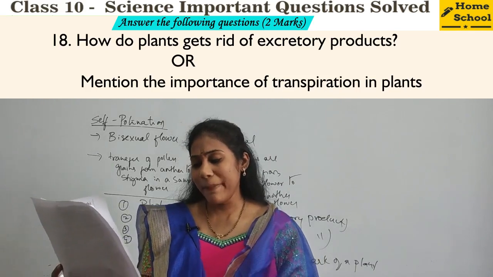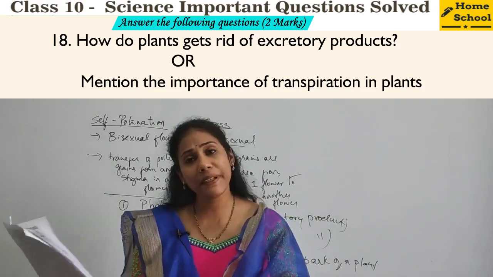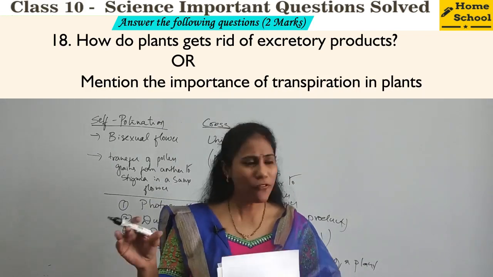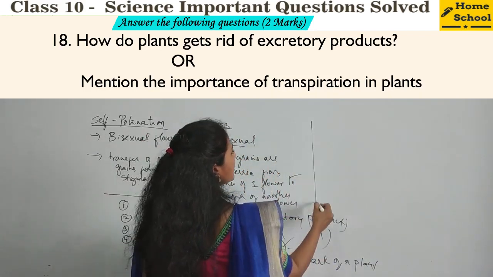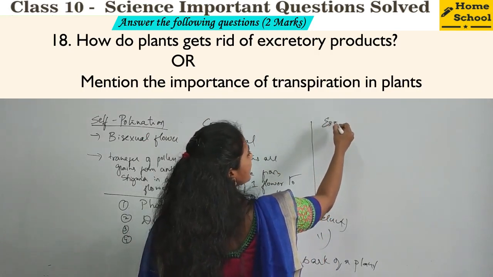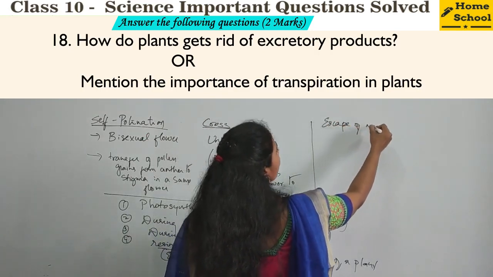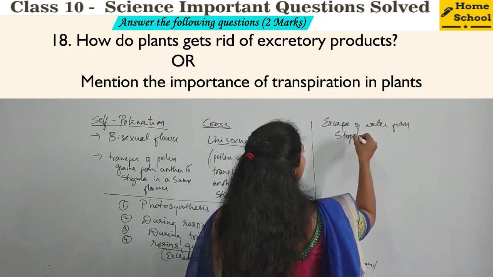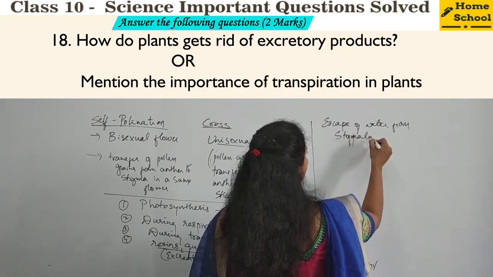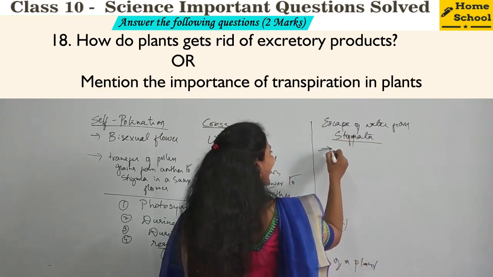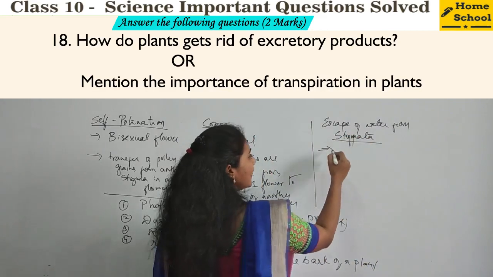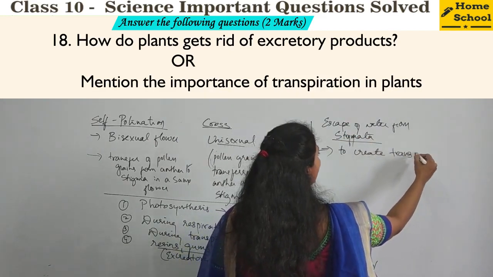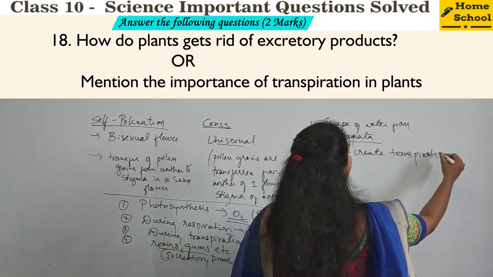Next, mention the importance of transpiration in plants. So what is the importance of transpiration? First of all, what do you mean by transpiration here? Transpiration in the sense escape of water from stomata, right? And how is it helpful for a plant? It is helpful to create transpirational pull. Yes or no?